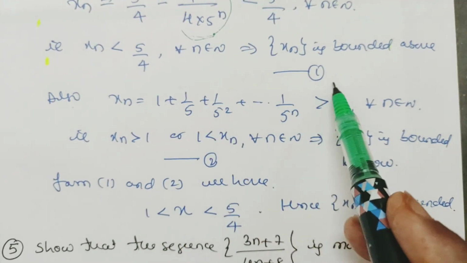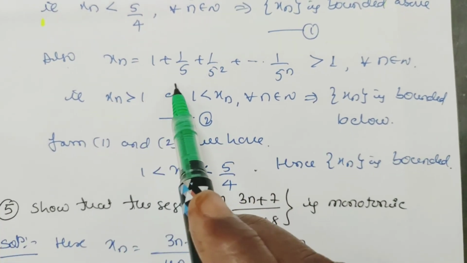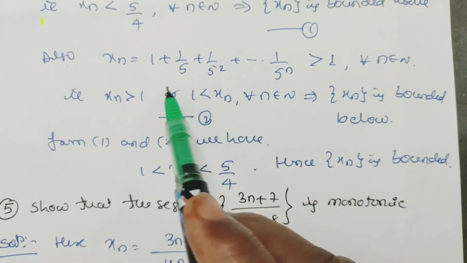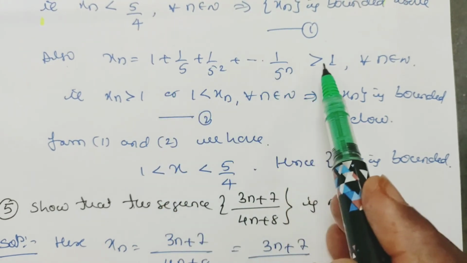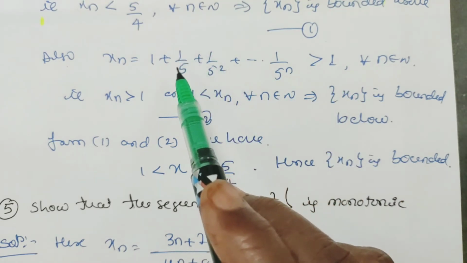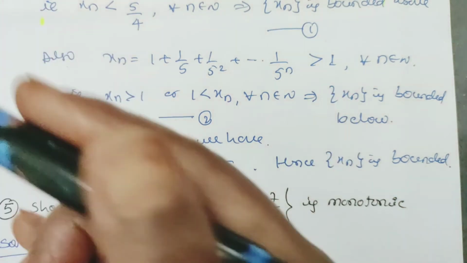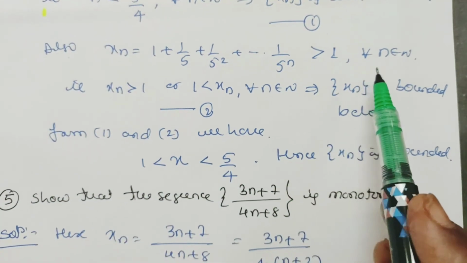Take this as equation number 1. And we know xn is 1 plus 1 by 5 plus 1 by 5 square, etc., up to 1 by 5 to the power of n. So from this we can say that it is 1 plus something, therefore its value is greater than 1, because these are all positive values. So 1 plus some positive value is again greater than 1 only, for all n belongs to N.